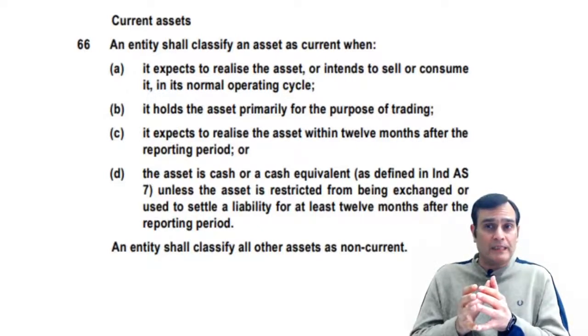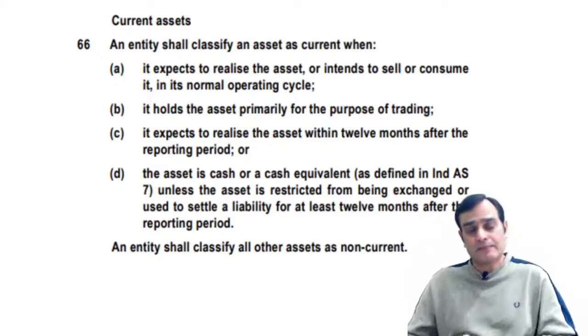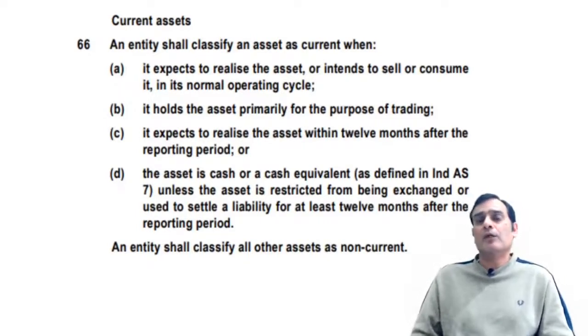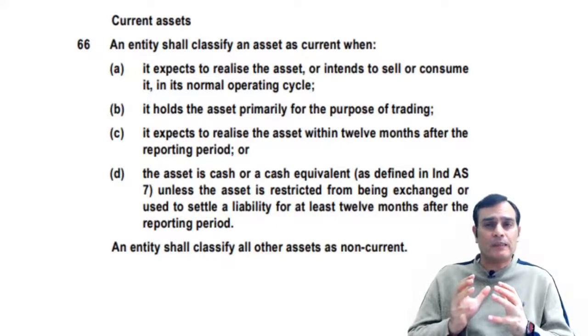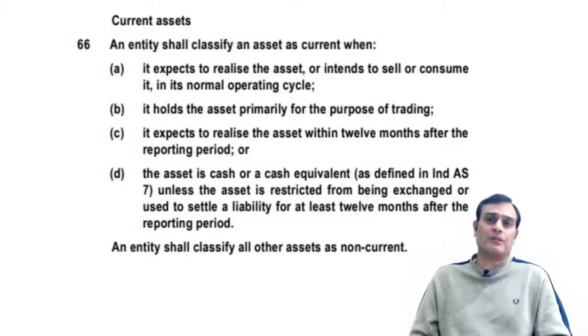If clause B is silent, then you go to clause C and evaluate the data. But if you're looking at items like a loan recoverable in the balance sheet, we would look at the application of clause C directly: what is the expectation of the management, are they going to realize that loan within a period of 12 months or not.